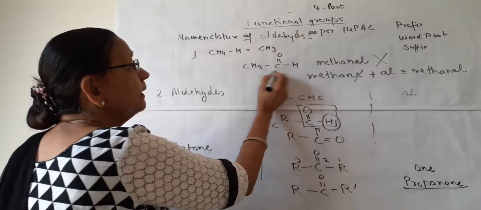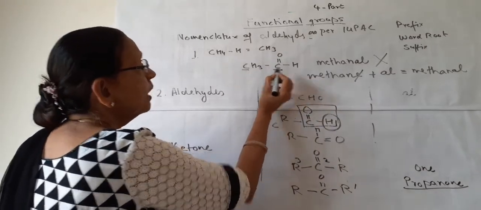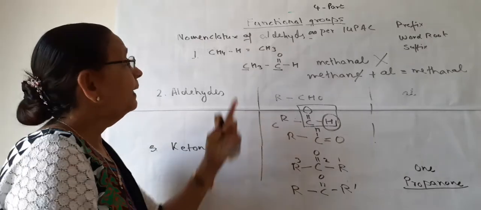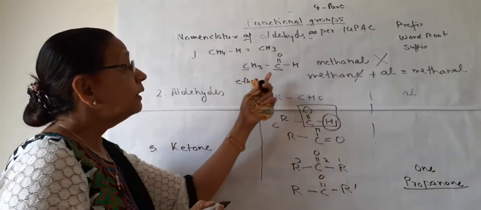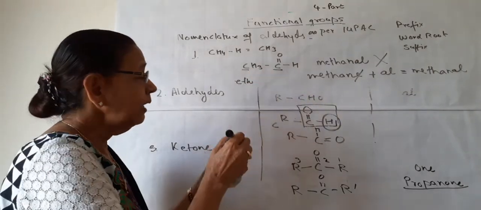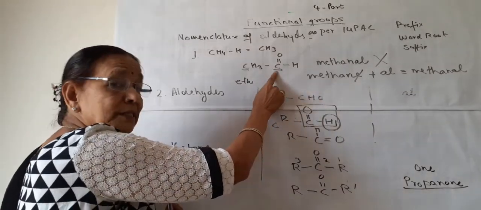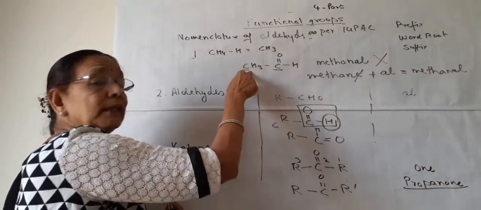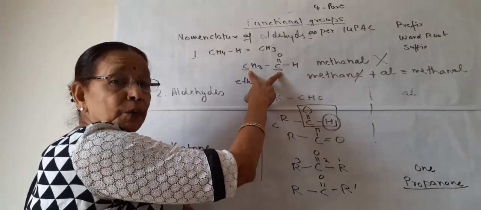Because see, in the parent carbon chain, 2 carbons are there. And these 2 carbons will form eth. So it is ethanol, not methanol. Why? Because in the functional group, 1 carbon is present. So with the alkyl group, we have to count this carbon also.